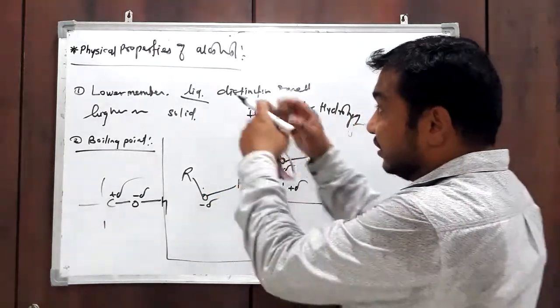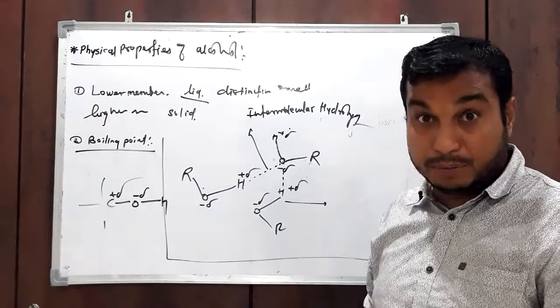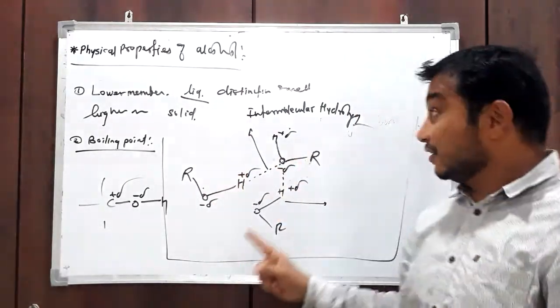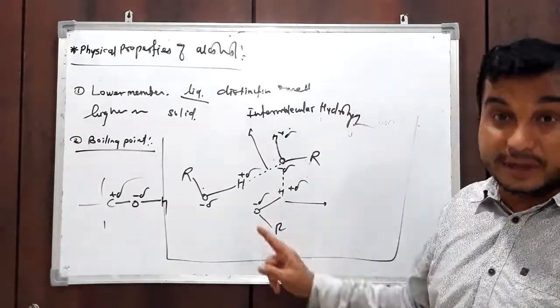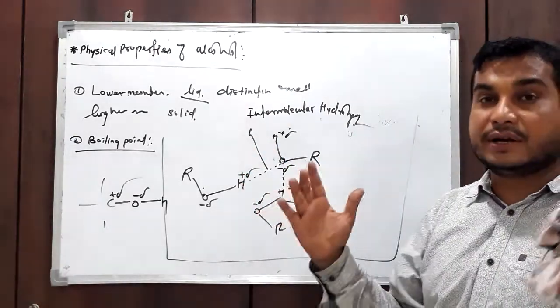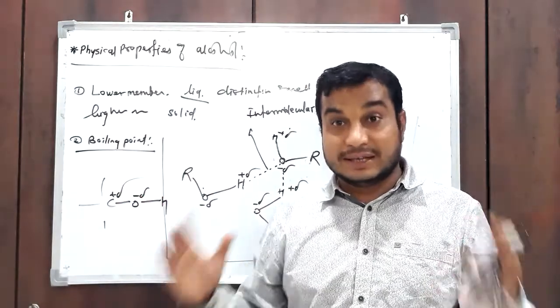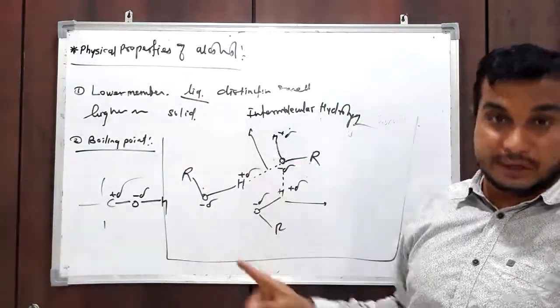That's why they exist in either liquid or solid state. Remember, not in gaseous state. They exist in liquid or solid. Why? Because of this type of hydrogen bonding, they are very close to each other. The intermolecular distances are very small. That's why they exist in liquid or solid.